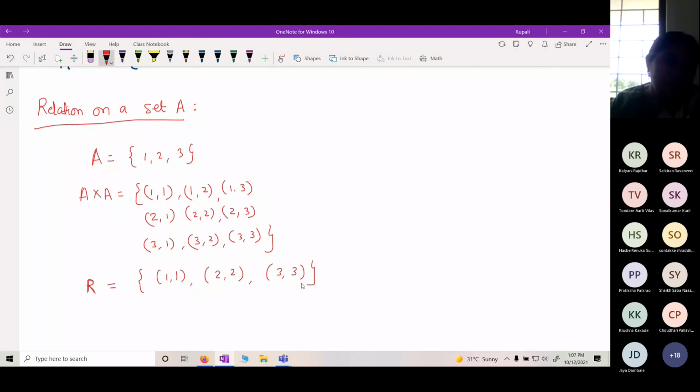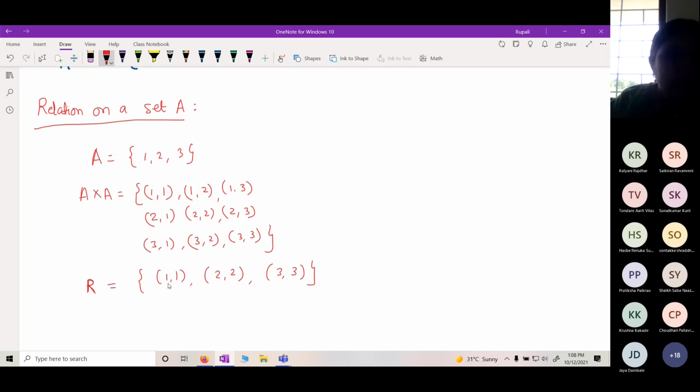This is a relation. Whether this is a relation? Yes, it itself. I have defined this set R containing 3 elements of this A cross A. Whether this forms a relation?